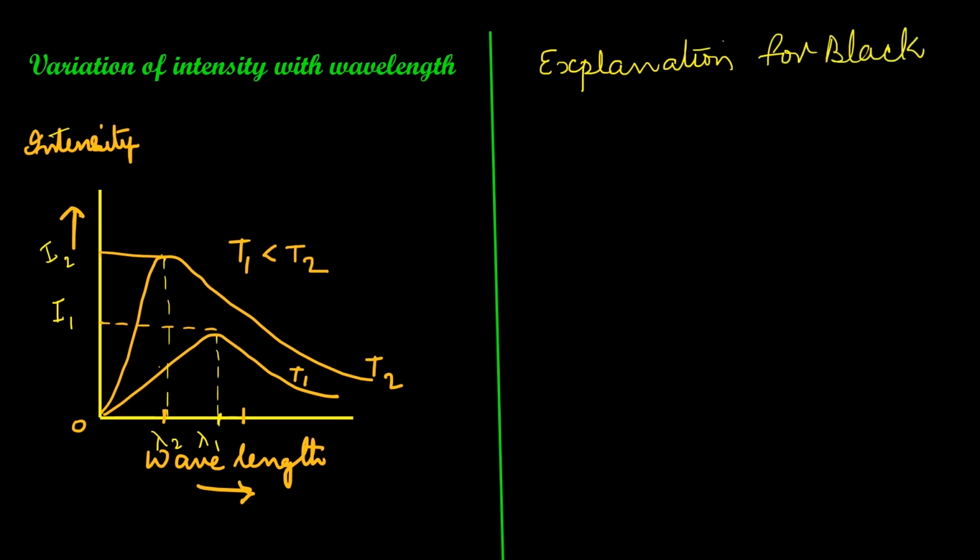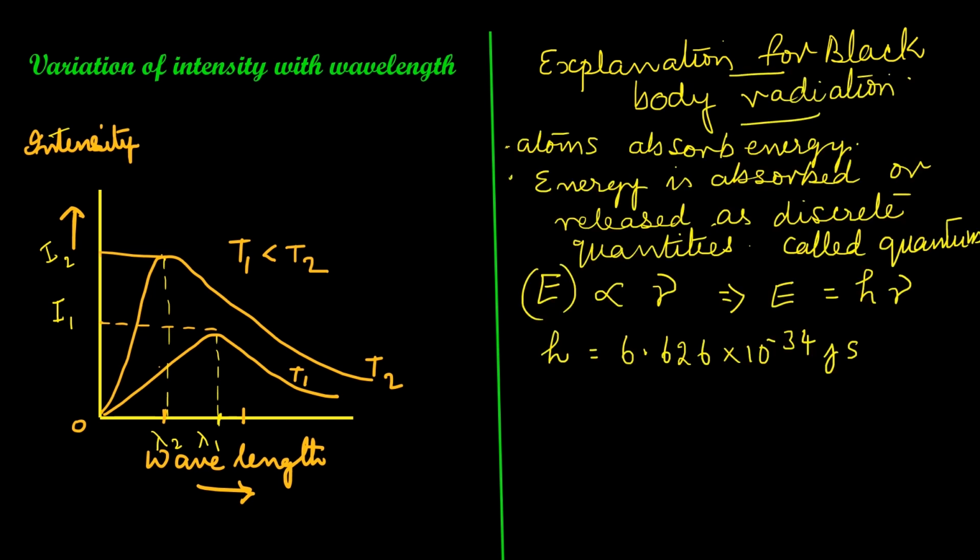Now let us see the explanation for black body radiation. A body absorbing or releasing energy means its atoms are absorbing or releasing energy. As per Planck's concept, absorption of energy is not continuous but in discrete quantities called quanta or quantum. Intensity is proportional to frequency, but we know intensity is nothing but energy.